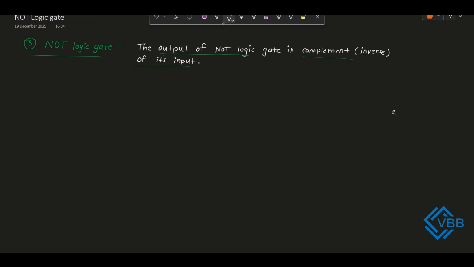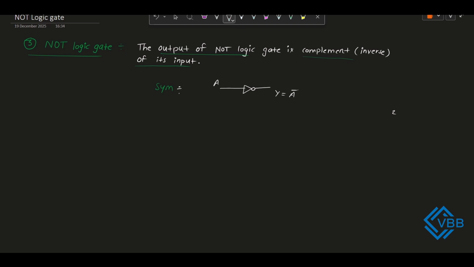Okay, let's draw the symbolic representation of the NOT gate. The NOT gate has only a single input and a single output. So this is the input for the NOT gate, this is the symbolic representation, and this is the output. As I am taking the input as A, the output Y is equal to the inverse or complement of its input. So the complement of A is A bar.